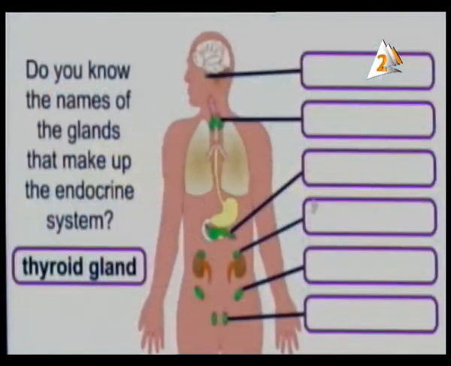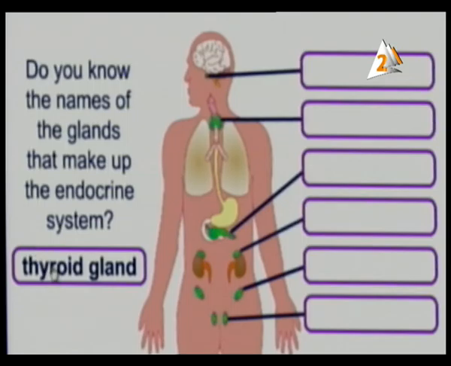Now we have an exercise about what? About unit 4. So, unit 3 and 4 is very important. The first part here, we have unit 4. Let's go to see. Do you know the names of the glands here to make up the endocrine system? It's very easy. If you study it very well, you will name these glands in the right way.